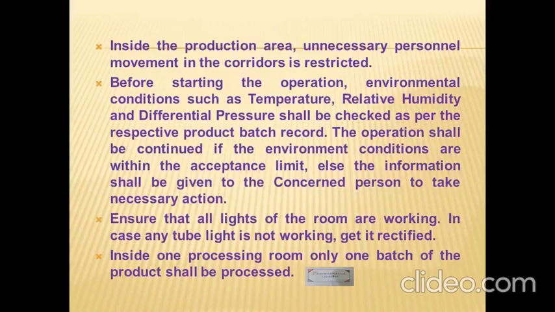Inside the production area, unnecessary personal movement in the corridors is restricted. Before starting the operation, environmental conditions such as temperature, relative humidity, and differential pressure shall be checked as per the respective product batch record. The operation shall be continued if the environmental conditions are within the acceptance limit. Else, the information shall be given to the concerned person to take necessary action. Ensure that all lights of the room are working. In case any tube light is not working, get it rectified. Inside one processing room, only one batch of the product shall be processed.